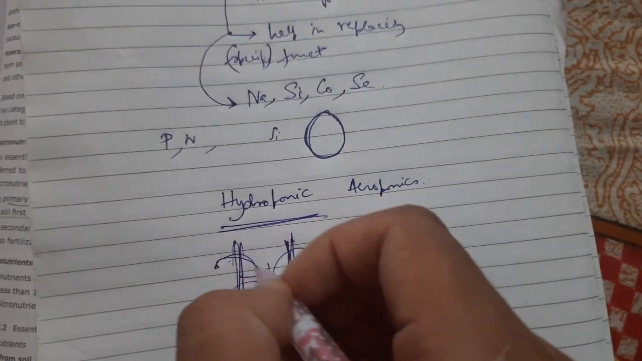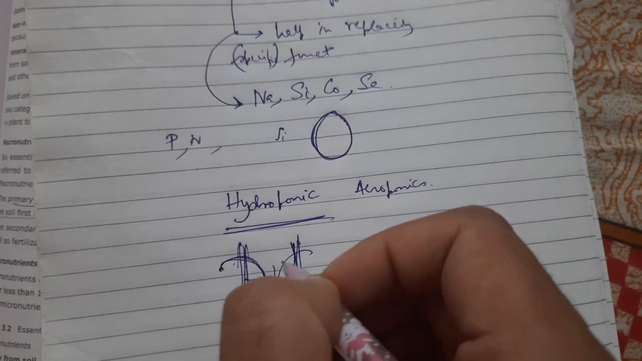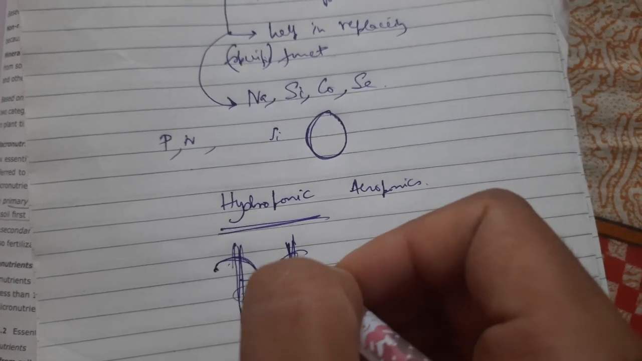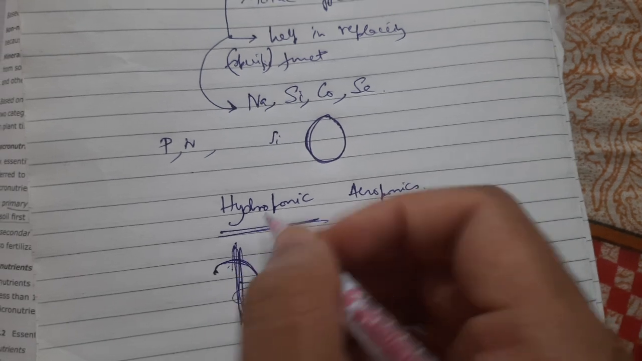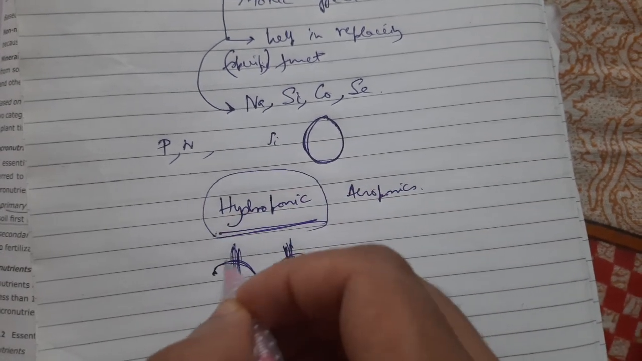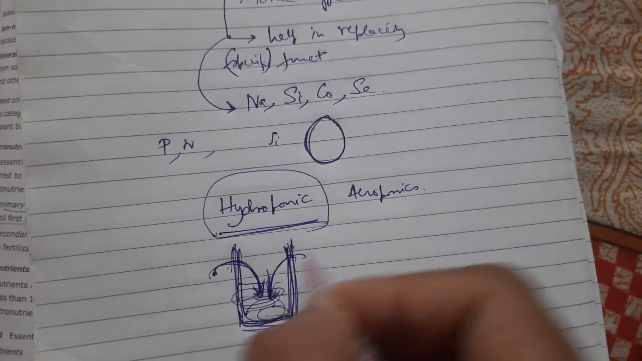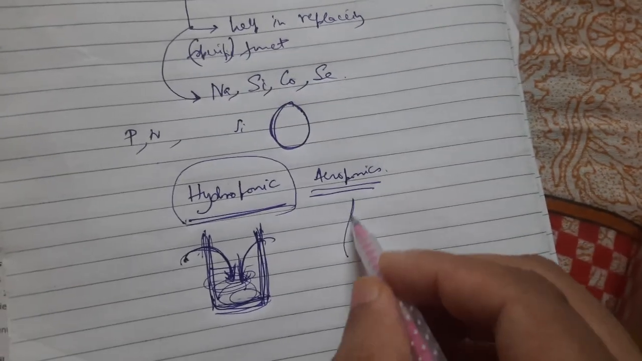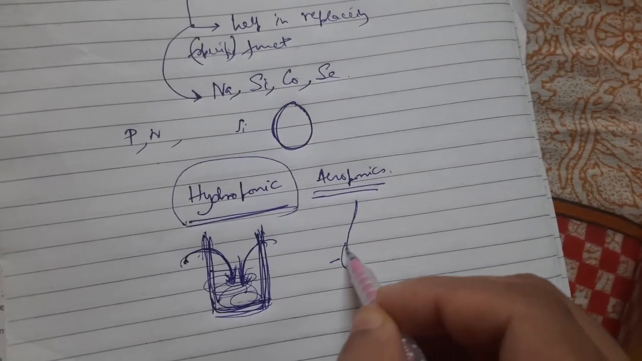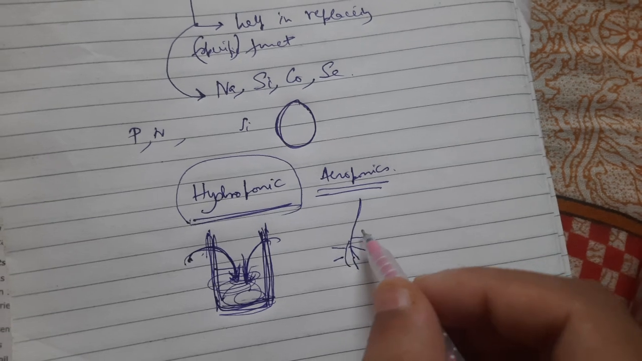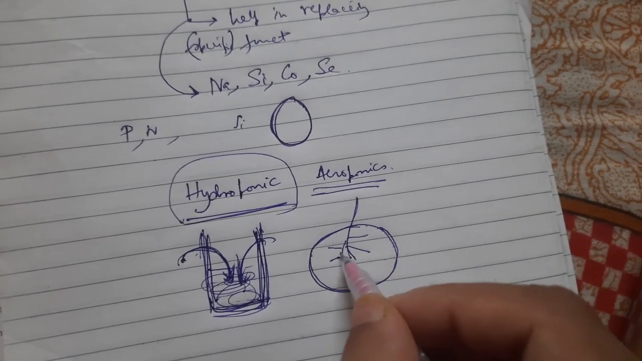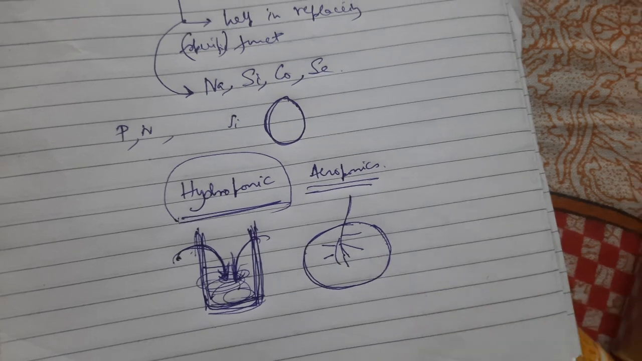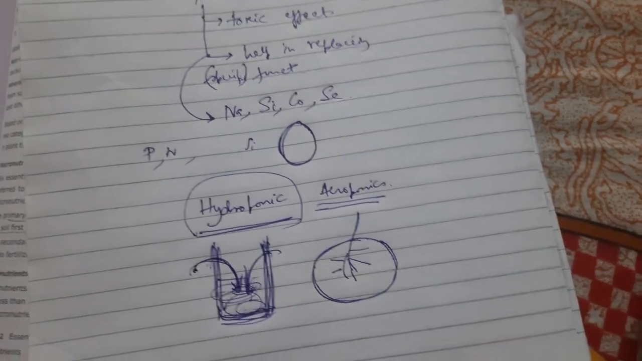So to know exactly what we're adding for the root to absorb, we use hydroponics, where in water we add the different elements, and aeroponics, where the root is suspended in air, and a solution of the different nutrients is sprayed over its root.